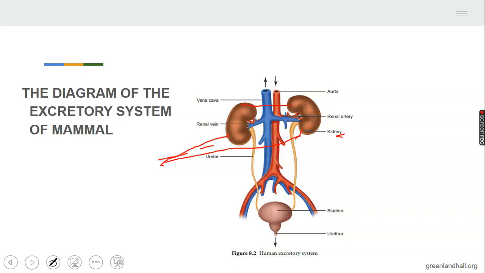So when you have drawn it like this, the label should be kidneys. So everything now goes through the ureter into the bladder before coming to the urethra for evacuation.